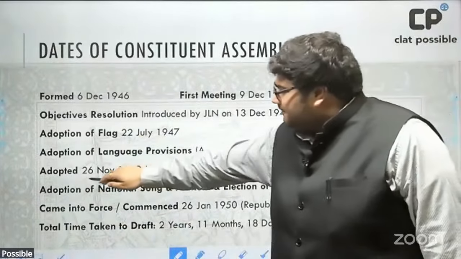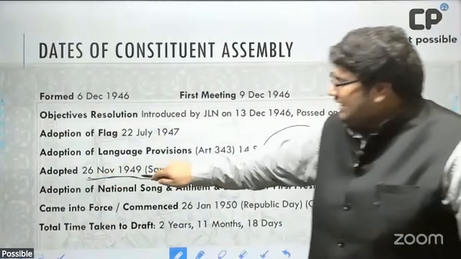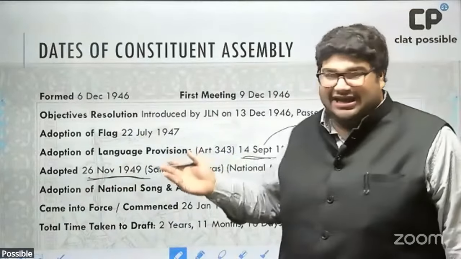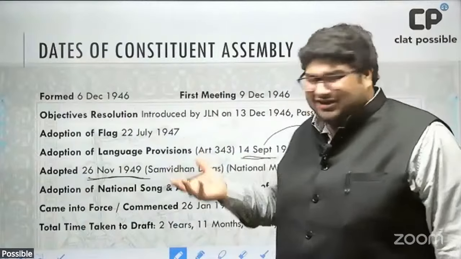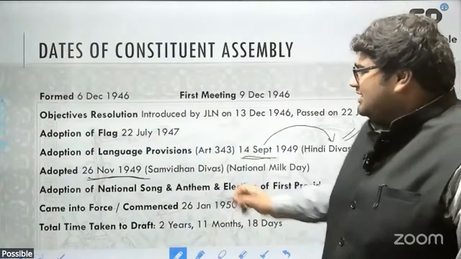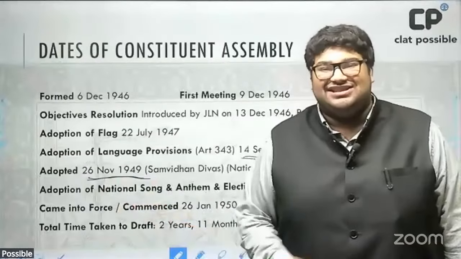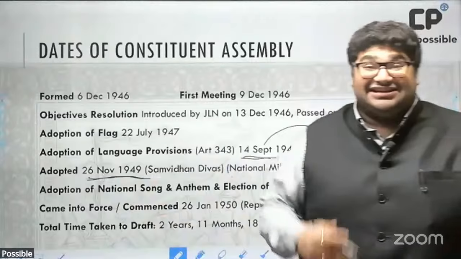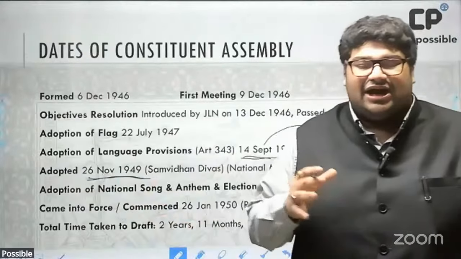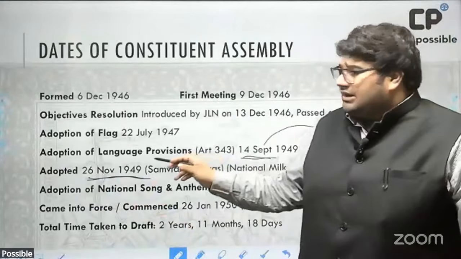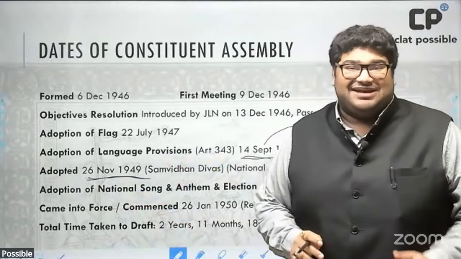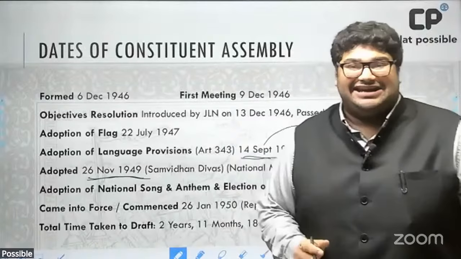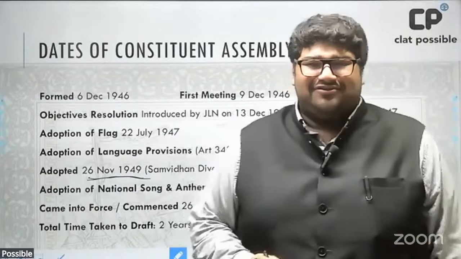Next we see here the key date of the 26th of November 1949. We are fortunate to be standing today, I think, barely 2 days away from this date. This is the date you find mentioned in the preamble of the Constitution, because it is on this date that the text of the Constitution was adopted. Now, even though it was adopted, as I mentioned earlier, most of the provisions would come into force only on the 26th of January 1950.